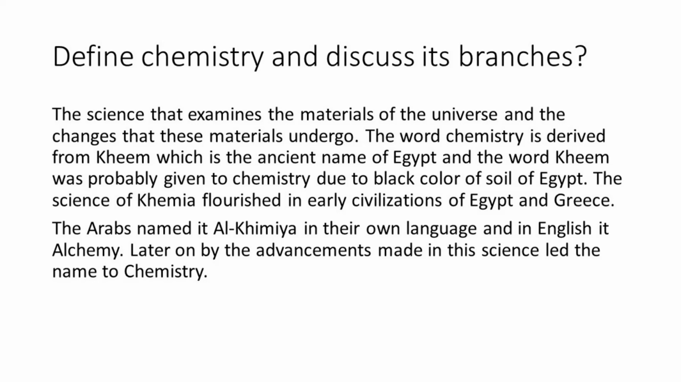The word chemistry is derived from chem, which is the ancient name of Egypt, and the word chem was probably given to chemistry due to the black color of the soil of Egypt. The science of chemia flourished in early civilizations of Egypt and Greece. The Arabs named it alchemia in their own language, and in English it is alchemy. Later on, the advancements made in this science led to the name chemistry.